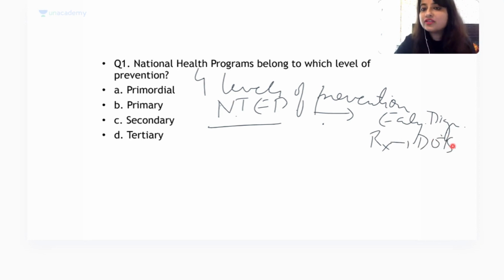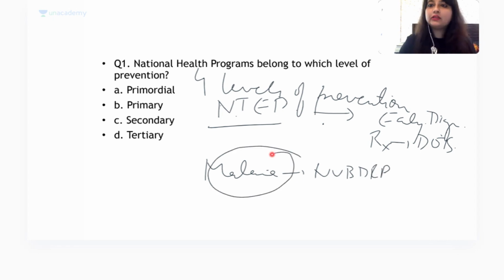So most of the national health programs, for example, if you take malaria, okay, national vector borne disease control program में मलेरिया आता है. ठीक है, सो अगर आप मलेरिया की बात करते हो, आपके मलेरिया में क्या होता है? वी हैव एक्टिव सर्विलेंस.